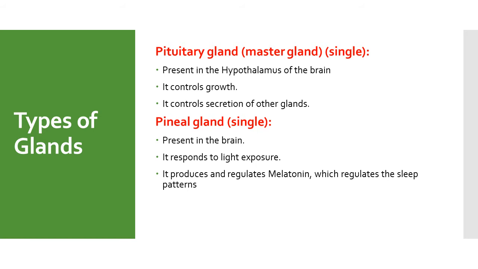Pituitary gland, also known as the master gland. It is single. It is present in the hypothalamus of the brain. It controls growth. It controls secretion of various other glands, hence it is called the master gland. When this gland oversecretes the growth hormone, it leads to gigantism. And when this gland undersecretes the growth hormone, it leads to dwarfism.